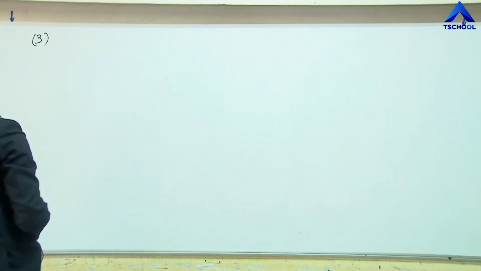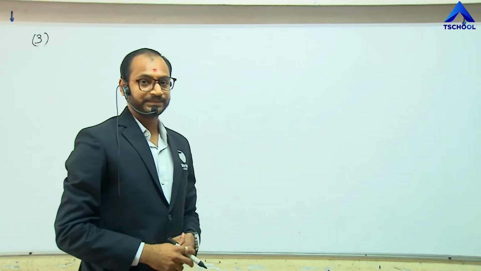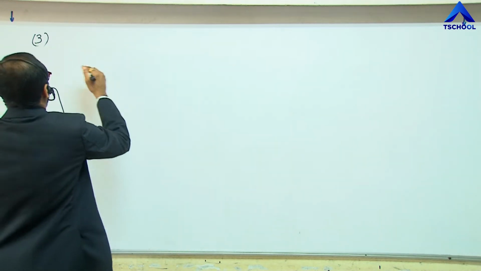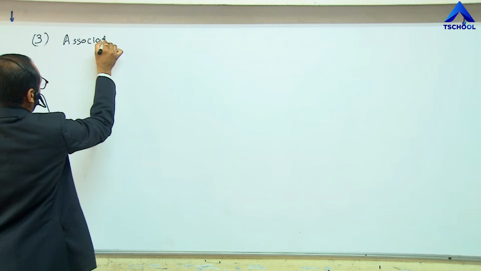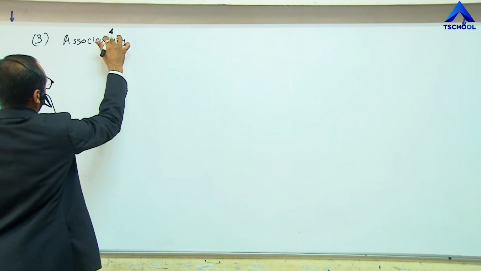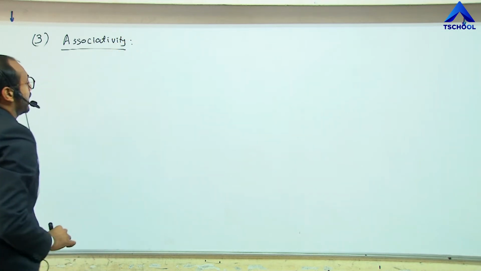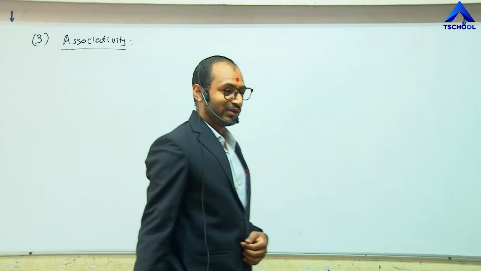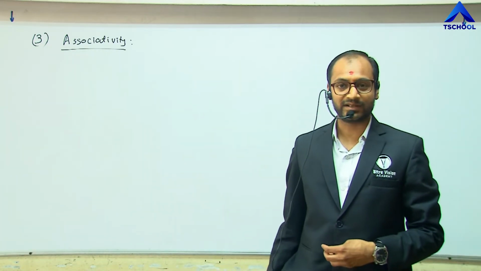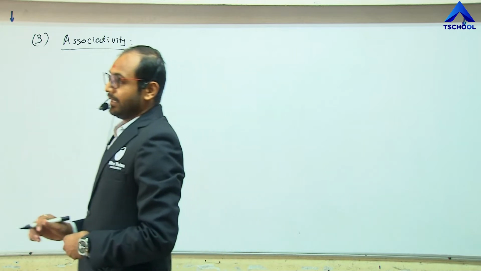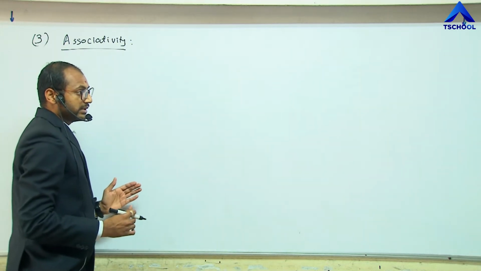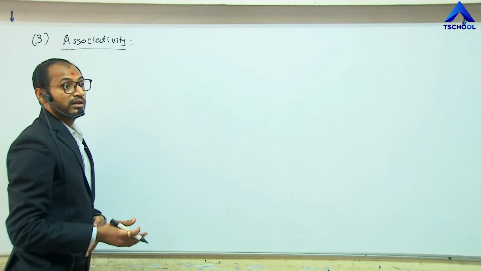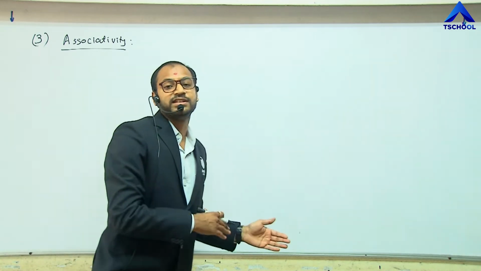The third property of the number system is associativity. What is associativity? You have studied it in the previous standard. If we group the numbers in different manners, the result must not change.